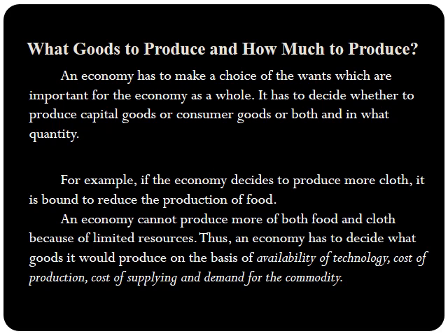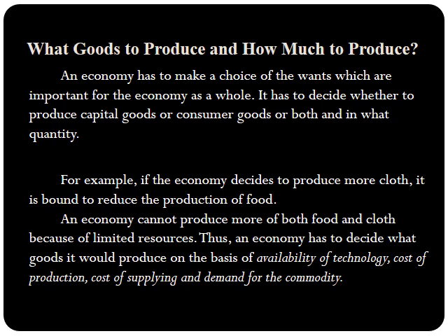Why? Because of the limitedness of resources. An economy cannot produce all the goods in abundance. An economy has to decide in what quantity it is going to produce those goods and services. An economy cannot produce more of both food and cloth because of limited resources.